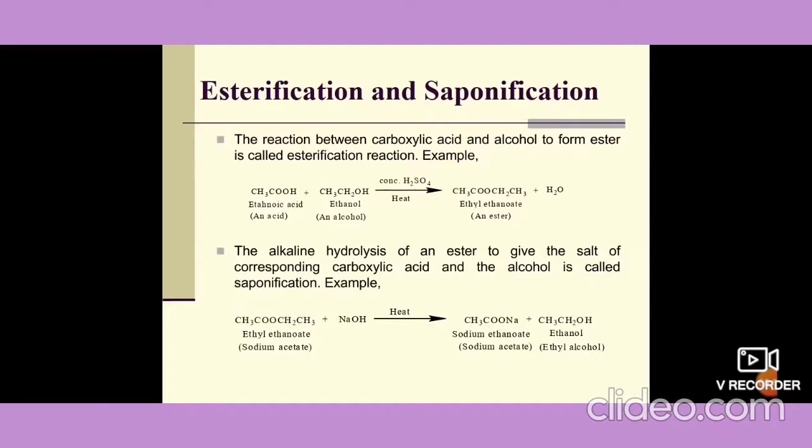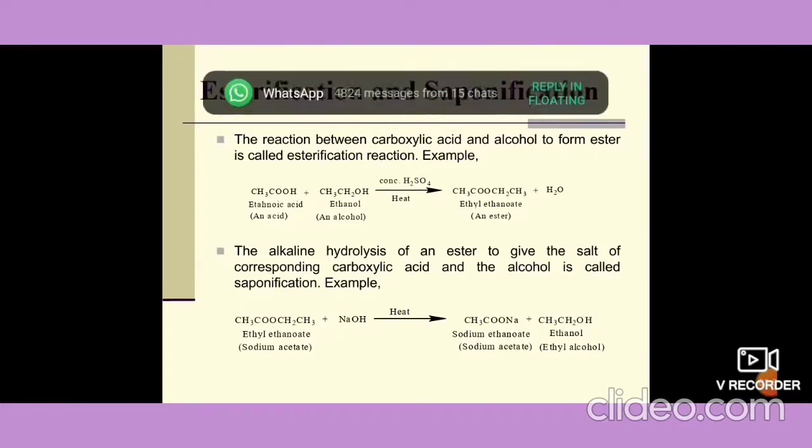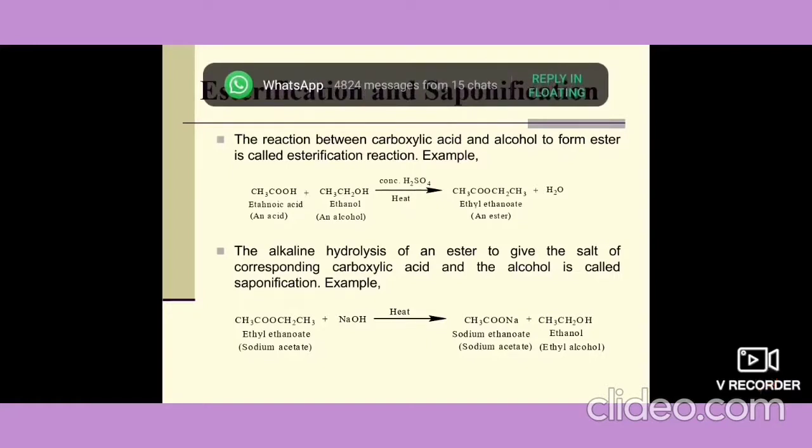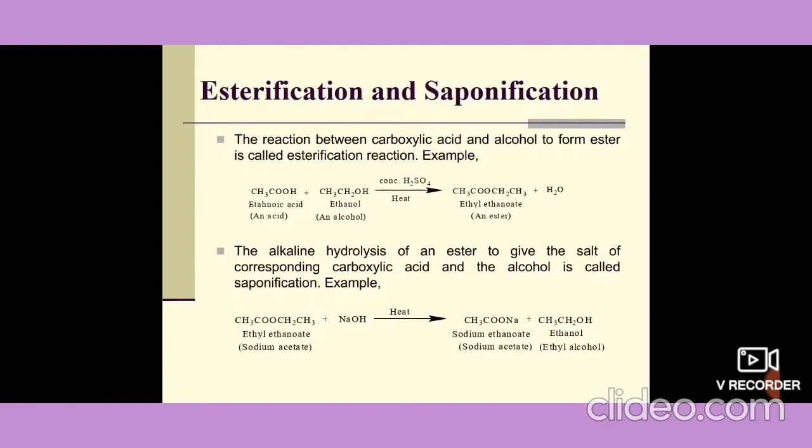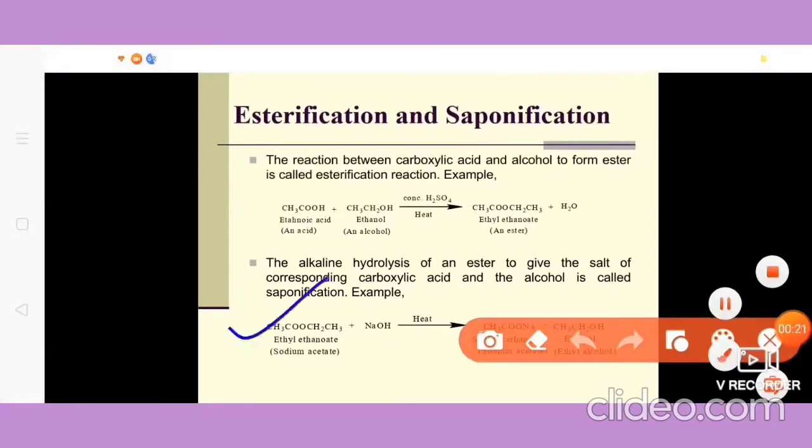The alkaline hydrolysis of the ester gives the corresponding salt of the carboxylic acid and the alcohol. Here the term alkaline means that the ester reacts with an alkali, that is NaOH, so that the carboxylic acid salt is formed and alcohol is formed. Since this reaction is used in the preparation of soaps, therefore this reaction is also called saponification reaction.